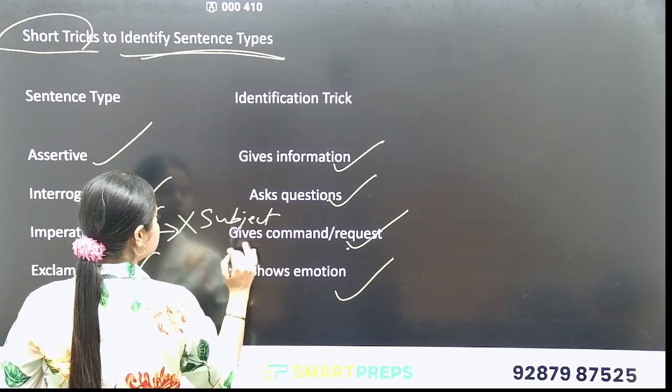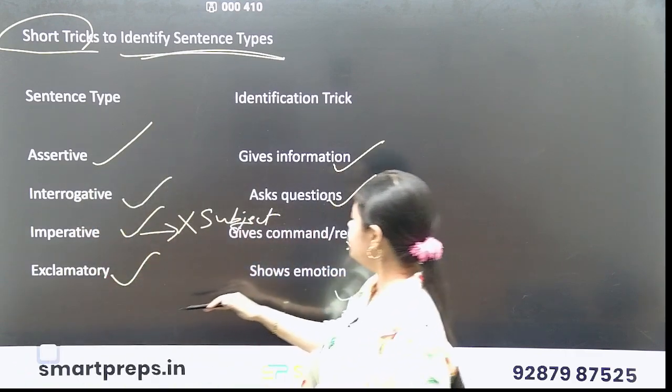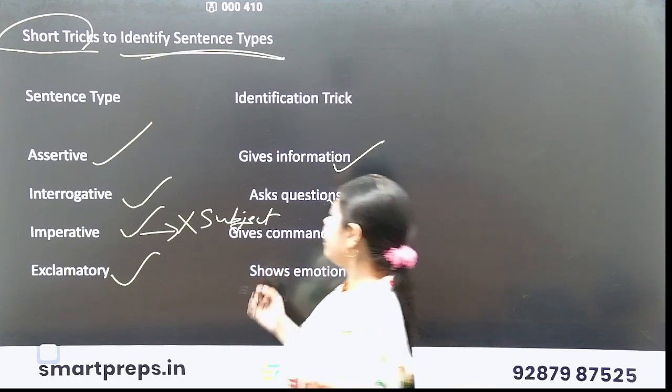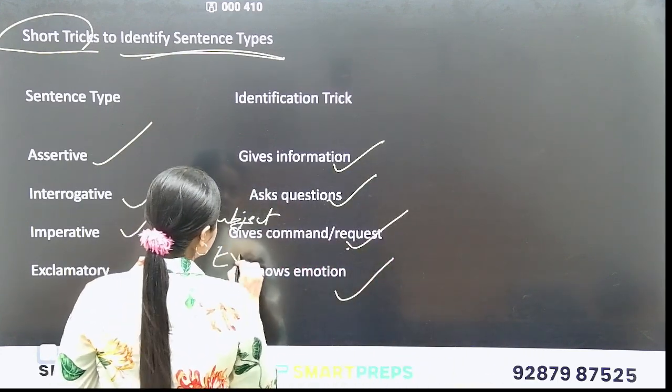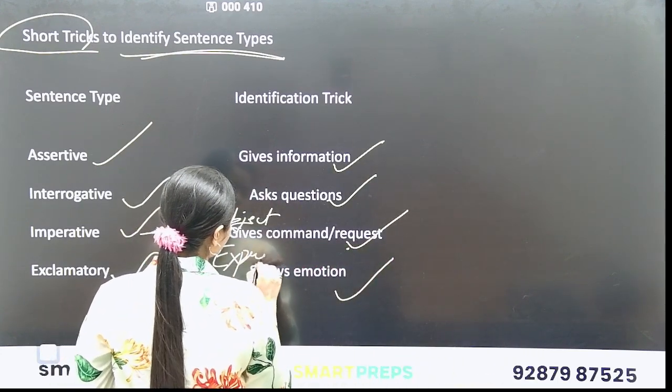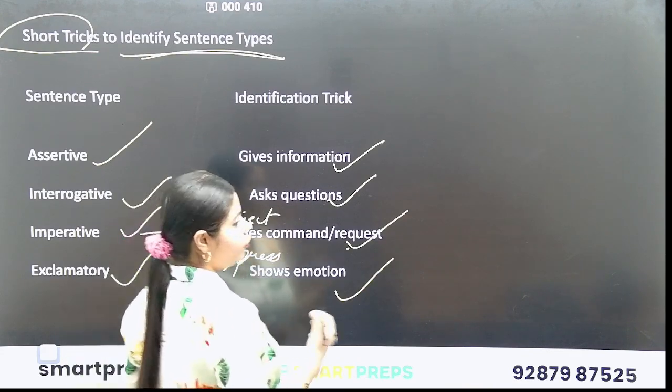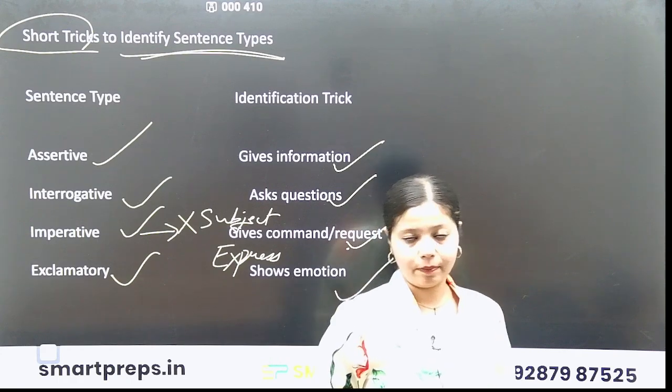It's a very important point. And exclamatory shows emotion, whenever we are expressing something.